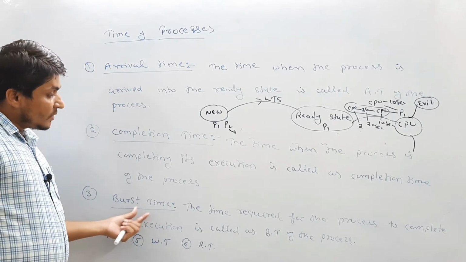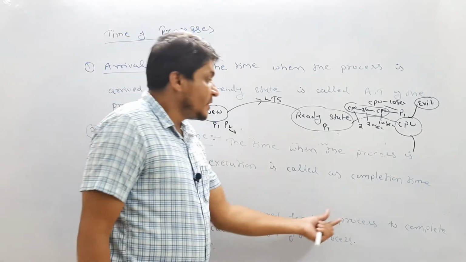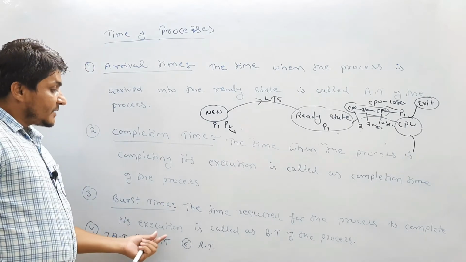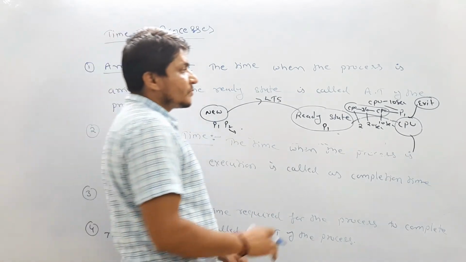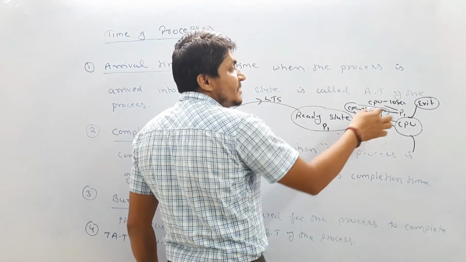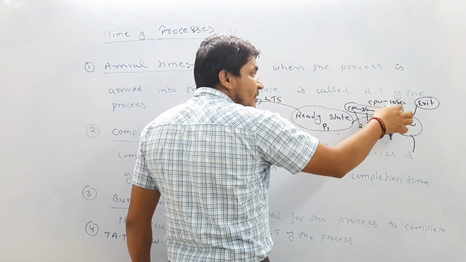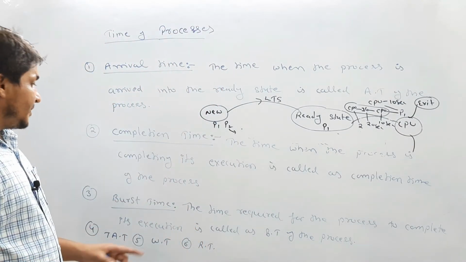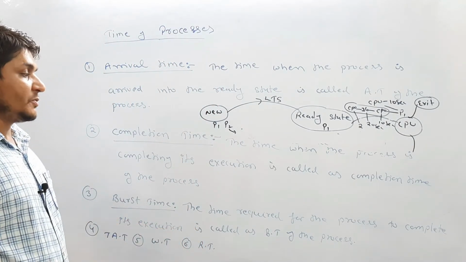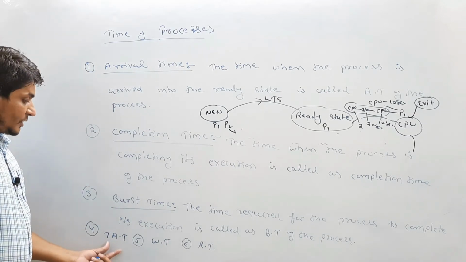Burst time means the time required for the process to complete its execution. Let's suppose burst time is 10 seconds. This is what burst time of the process actually means: the time required in order to complete the execution is called the burst time of the process. Okay, now let us talk about the turnaround time.